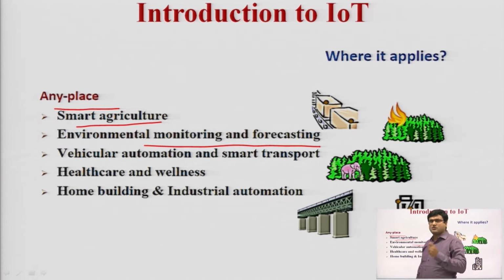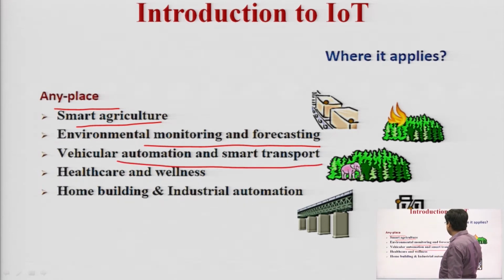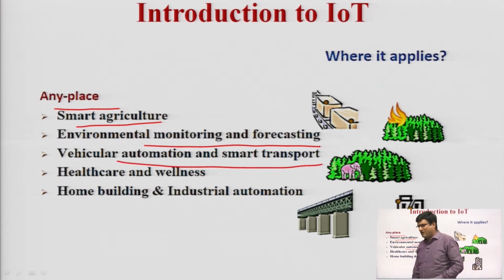We can use IoT in vehicular automation and smart transportation. Smart transportation means transportation which is using the concept of IoT. So in transportation, if there is any jam, or any data needed during transportation, all of it is carried out through IoT.